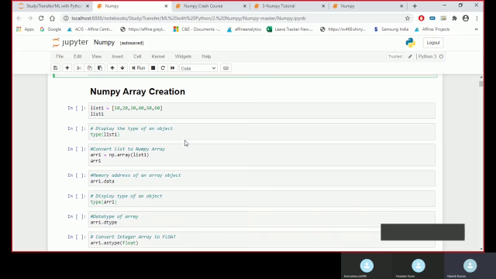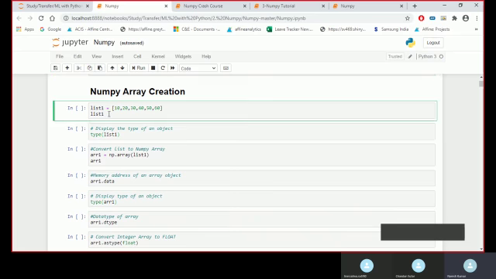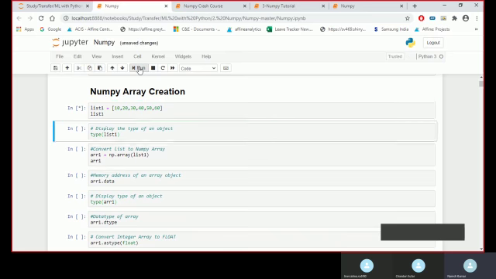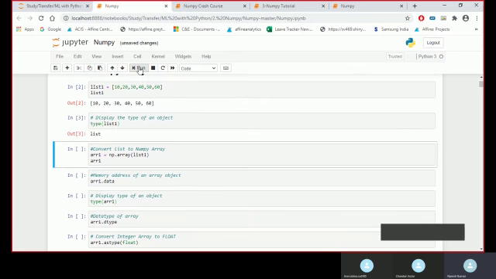As I was discussing yesterday, we can create an array from a list as well. I'm passing a list of 10, 20, 30, 40 and 60 in my list one, and if I check the type, it would be list. To convert it into a numpy array, we just pass np.array and the list name.